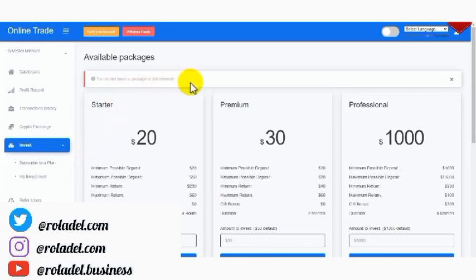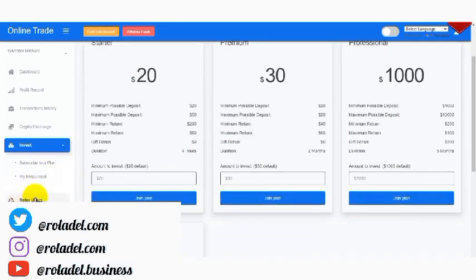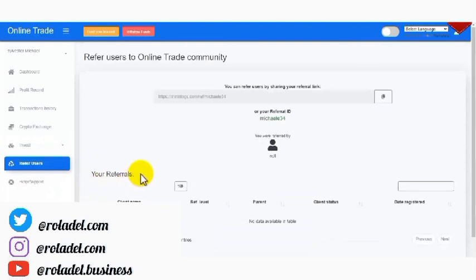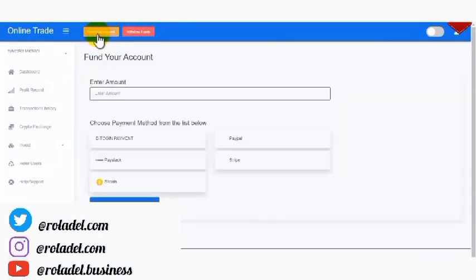And also, we have referred users. If you refer anyone to the website, your referral will be showing in this particular section. So that's all about the dashboard. What we need to do now is add funds. You can see right here, we have fund your account, and we have withdraw funds. If you want to fund your account, you have to click on this particular section.